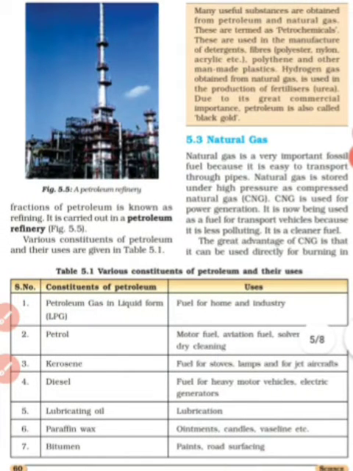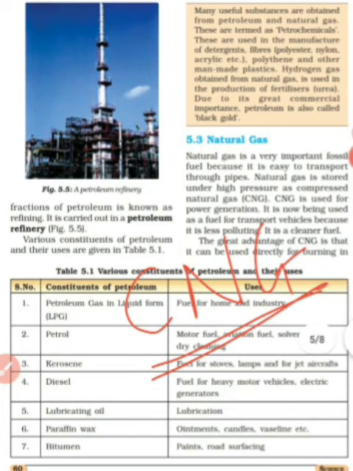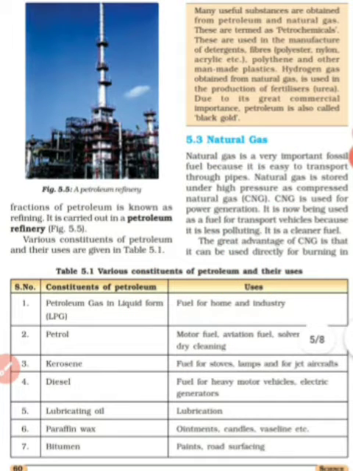Then what is natural gas? You might have seen in various types of automobiles written CNG. What does this mean? Compressed natural gas, that is natural gas. It is written here CNG. These are various types of petroleums written here. You have to go through all these tables.